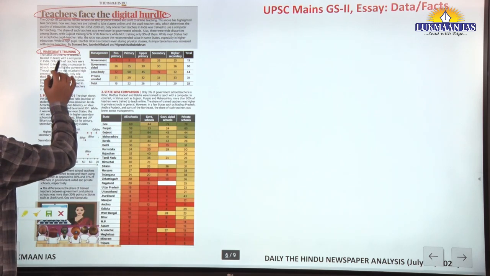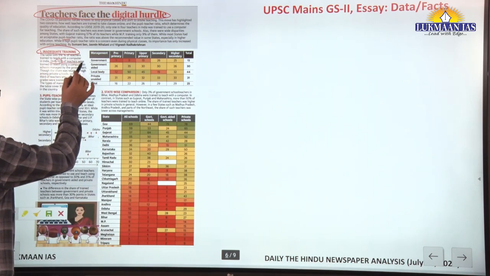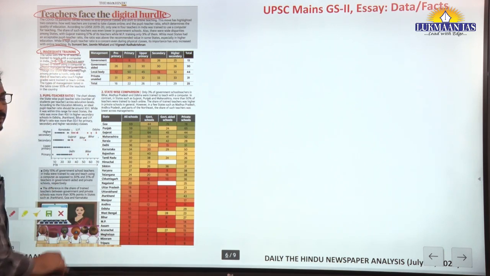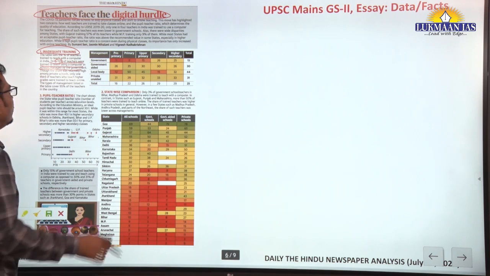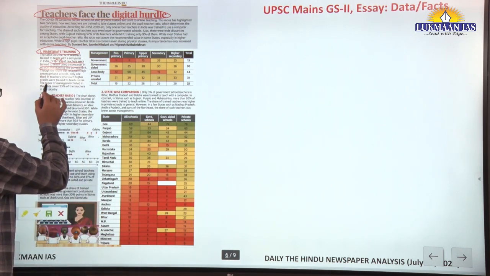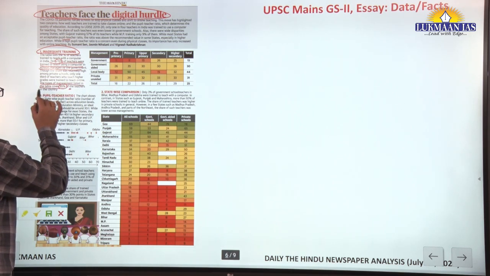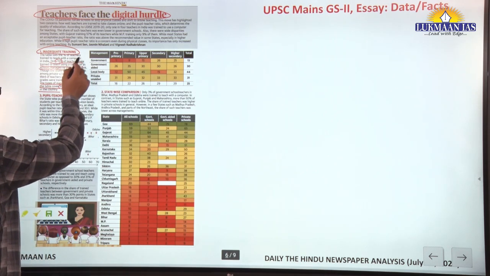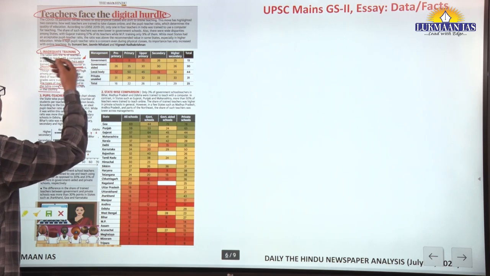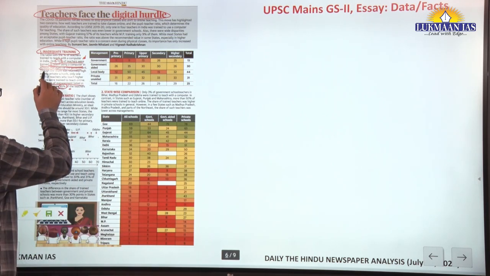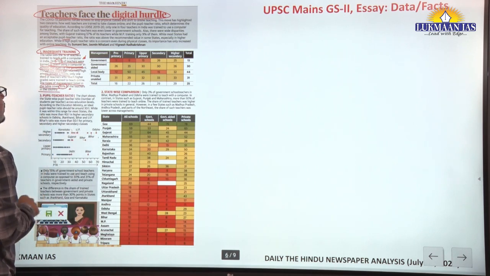It says that only 15% of teachers in government-managed schools were trained to teach using computers. Along with that, the types of management listed in the table cover 95% of the teachers in the country. This share is more in private schools.